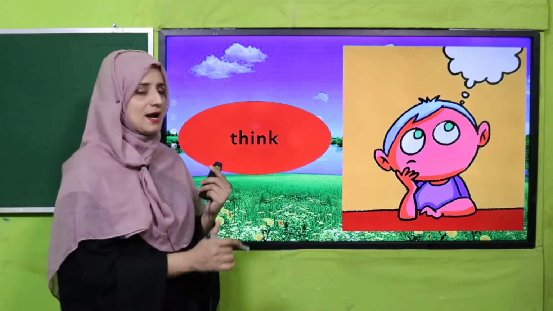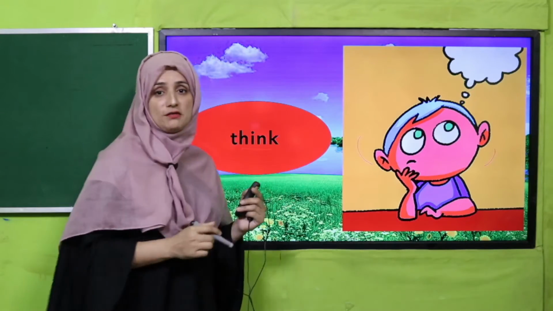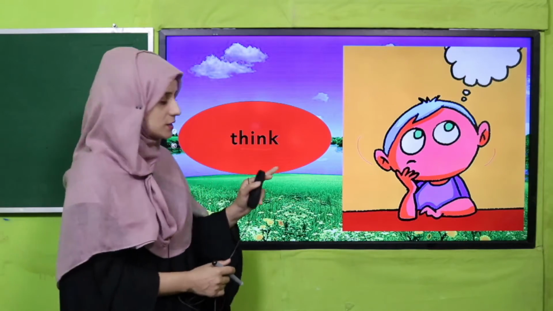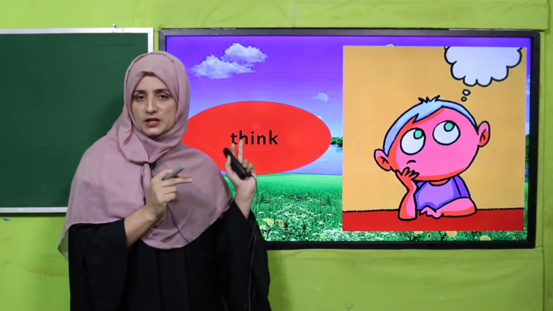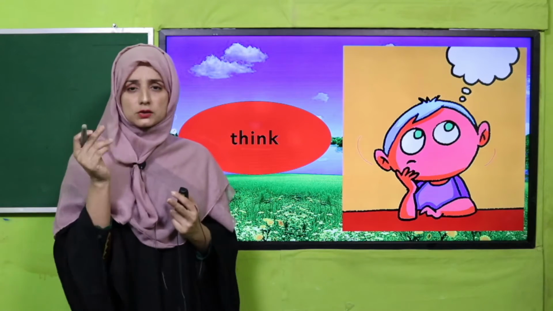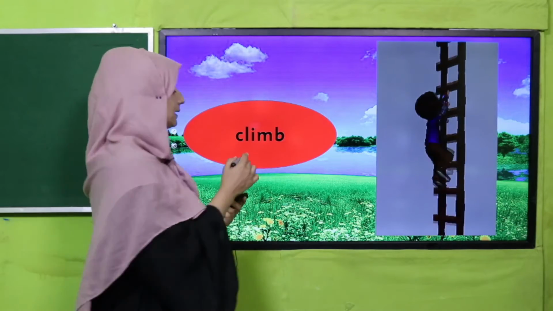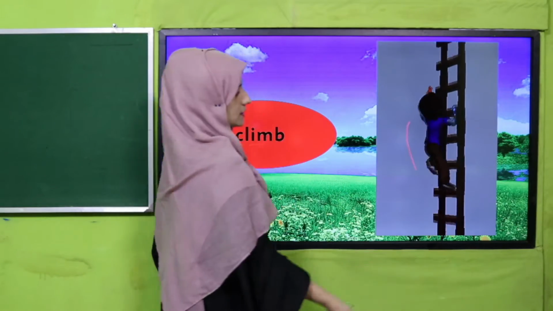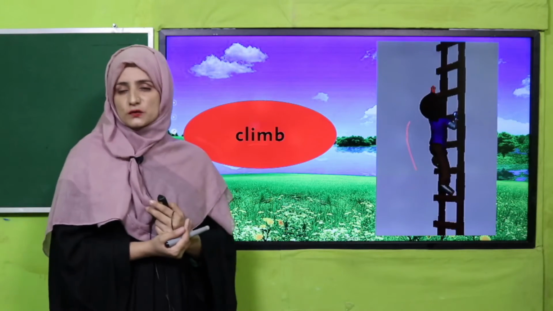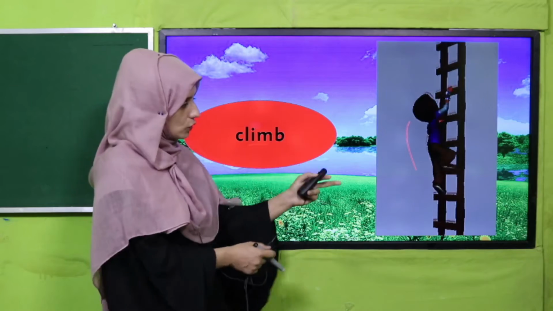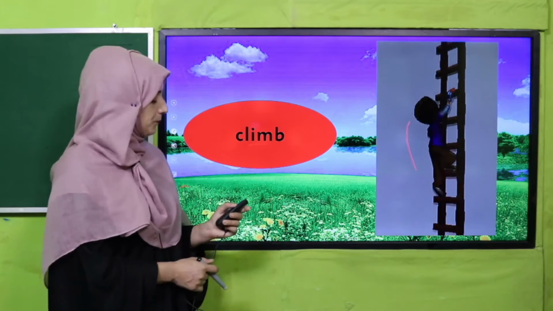Good. So let's see that. What is think? He is thinking. When we are thinking, which action is this, my dear students? This action is called mental action. While we are thinking, this is related with our mentality. Next is climb. Look how he is climbing. Which type of action is this climb? Yes, physical action. Look, the whole body is involved while he is climbing. So this is physical action.